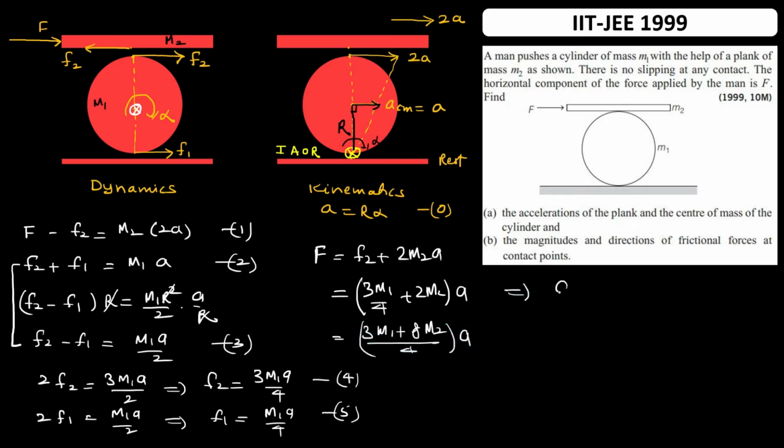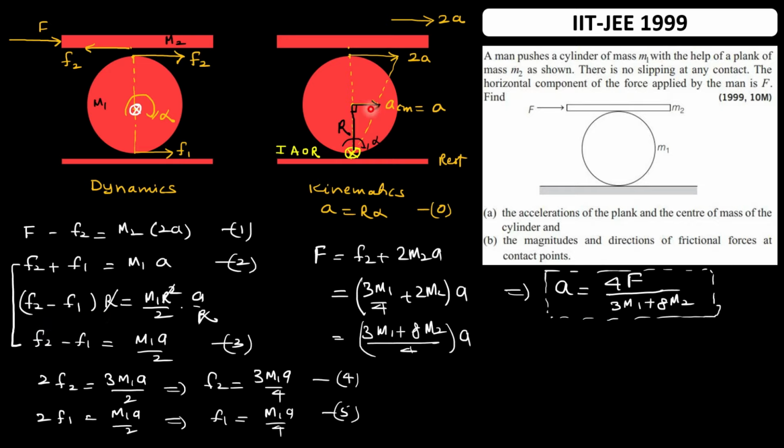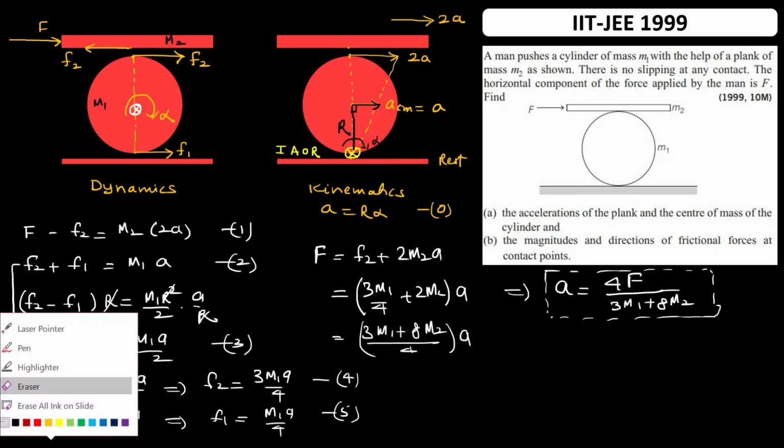That would give me a is equal to 4F divided by (3m1 plus 8m2). So we've got the first part answer. This is the acceleration of the center of mass of the cylinder, and the acceleration of the plank is twice of that, so the acceleration of the plank is 2a.